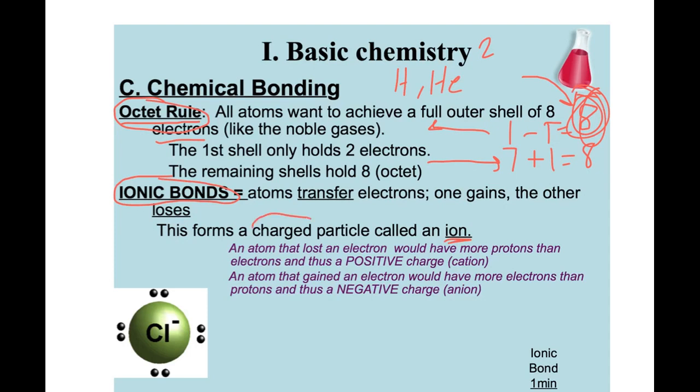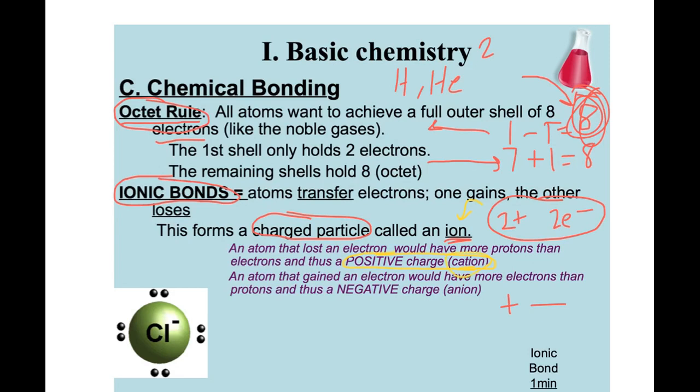Ions are charged particles. So remember, atoms, like helium has 2 protons with a plus charge, and it has 2 electrons, which have a minus charge. Well, 2 and 2 will cancel each other out, and that'll have no charge. But if an atom gains or loses electrons, it will now become an ion. Because if it loses 1 electron, it will now have more protons and it'll get a positive charge. If it gets a positive charge, it'll be called a cation.